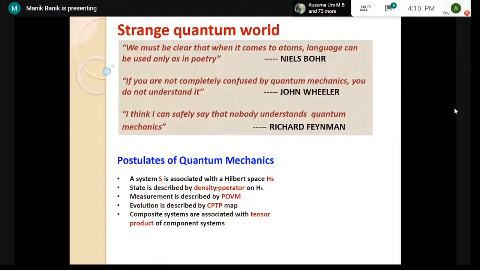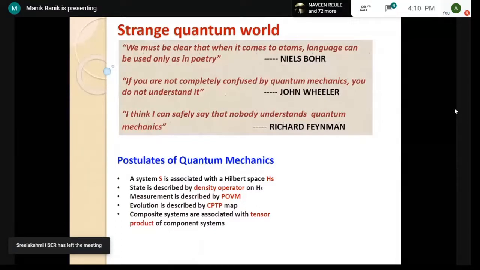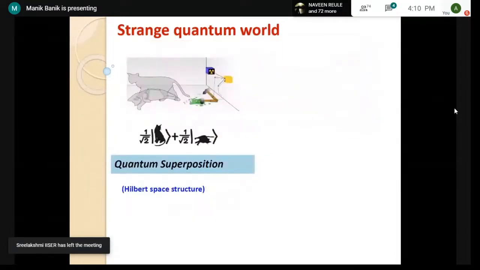Acting on the Hilbert space. What is a density operator? Evolution is unitary, or more generally some completely positive map. Composite systems are described by tensor product systems. This is a generalization. Once we take this, what we have studied in our textbook, evolution is given by a unitary.